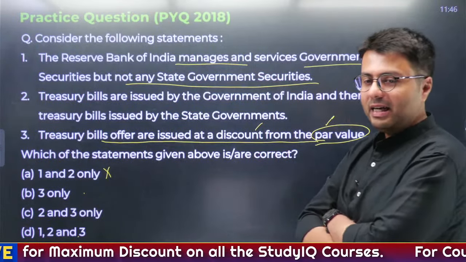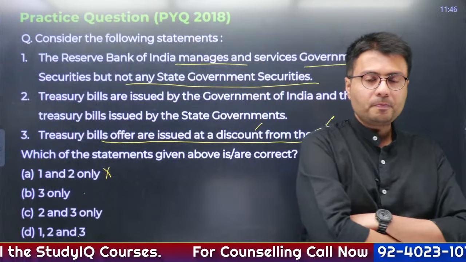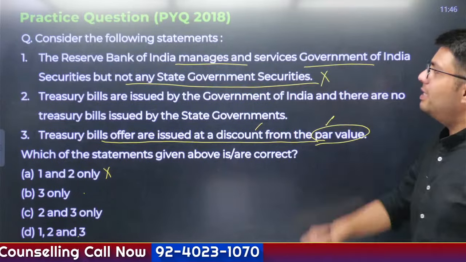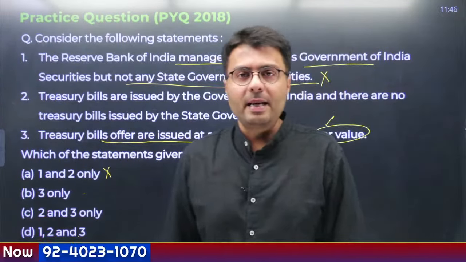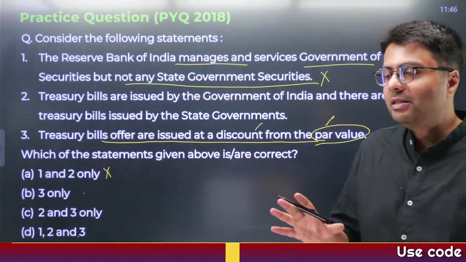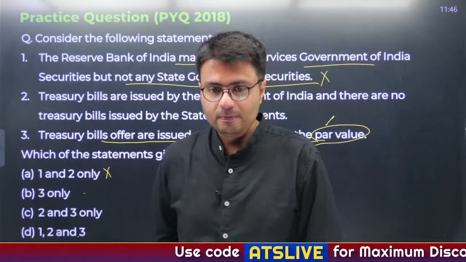Why is it incorrect, Rishi? Well, this statement is incorrect because RBI is a debt manager of both central and state governments. But if I say RBI is a debt manager of all the state governments in India, is it a correct statement or not?